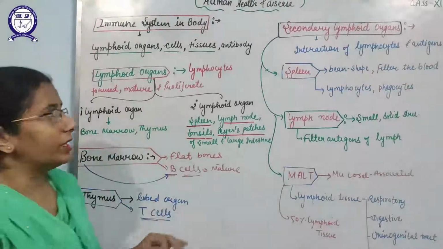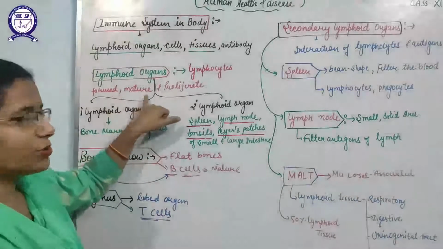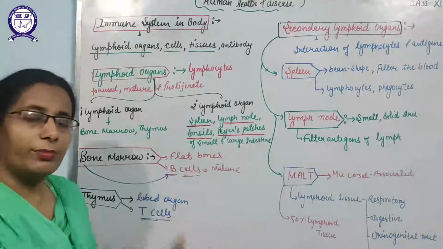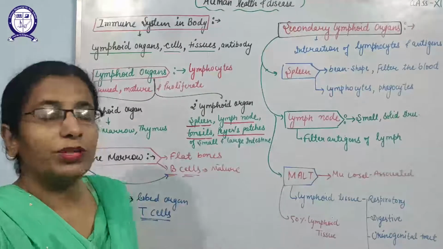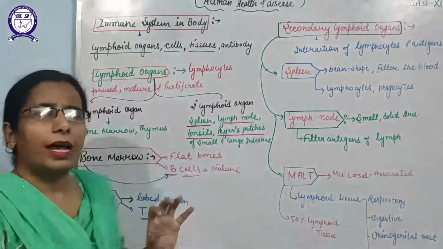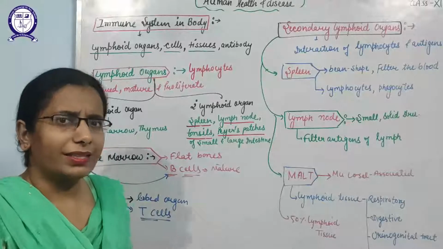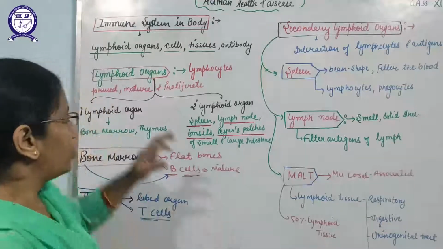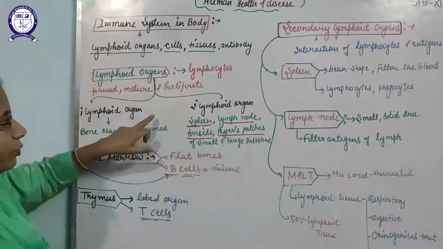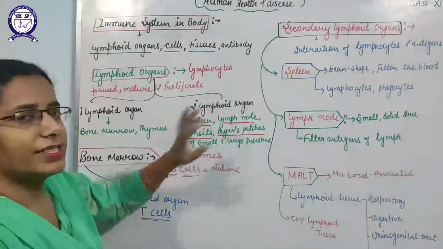Lymphoid organs are the sites where lymphocytes are formed, mature and proliferate. Lymphocytes are the cells of the immune system which recognize the antigens or foreign particles that enter the human body and then interact with them. Lymphoid organs are divided into two parts, primary lymphoid organs and secondary lymphoid organs.